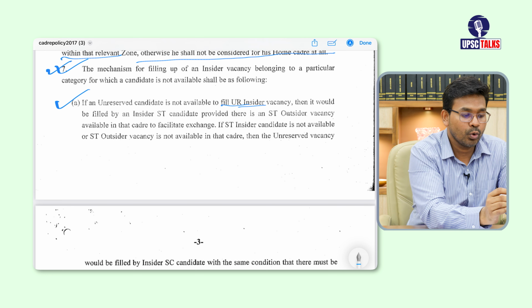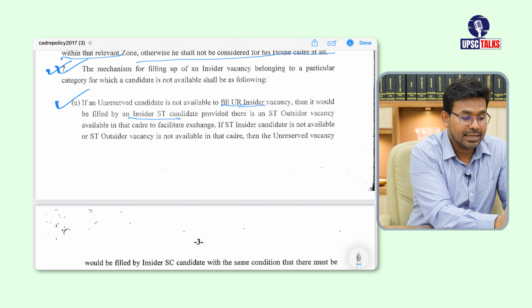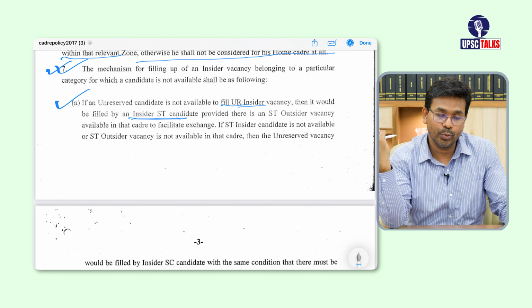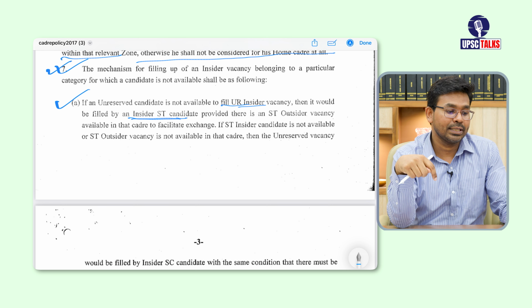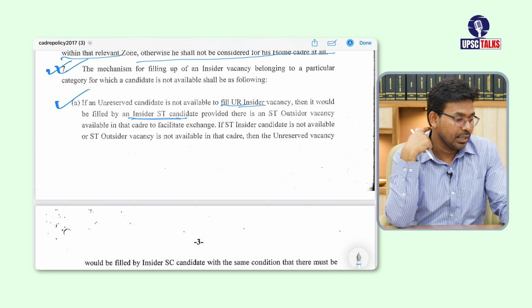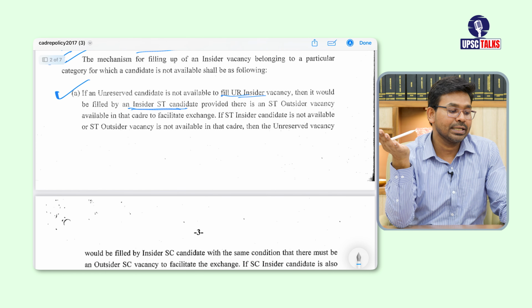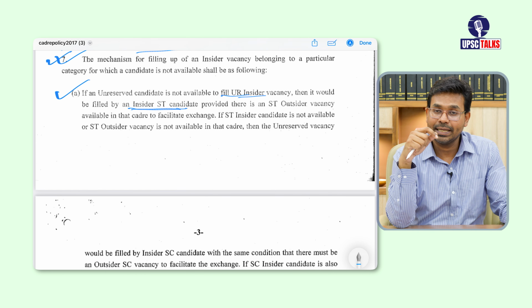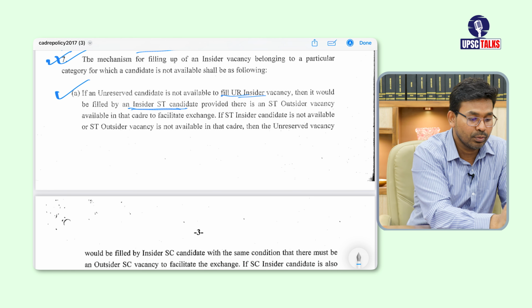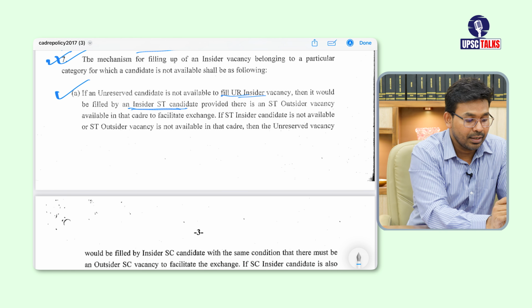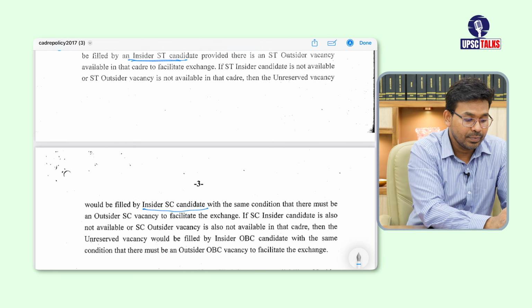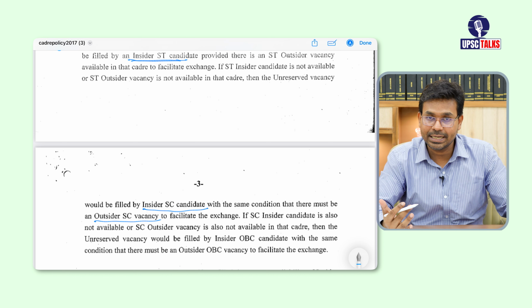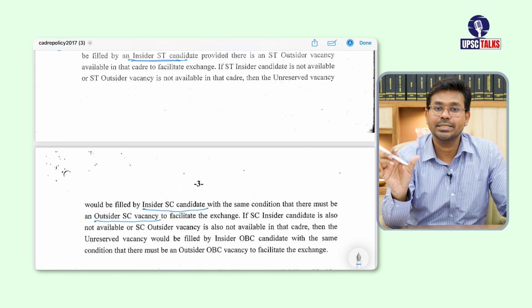This is the mechanism. They will try to find an insider ST candidate. If there is an insider ST candidate available, they are going to fill that vacancy with that candidate. If that candidate is not there, or there is no outsider vacancy available in that cadre, they will move to the next one. They will look for an SC candidate, with the condition that there must be an outsider SC vacancy in that state, to fill that unreserved vacancy.